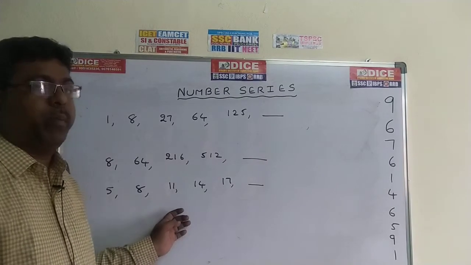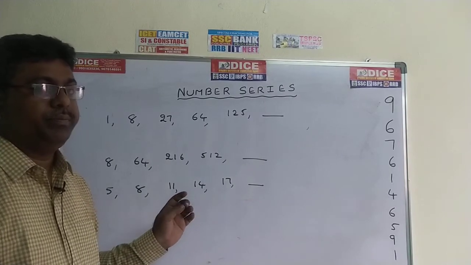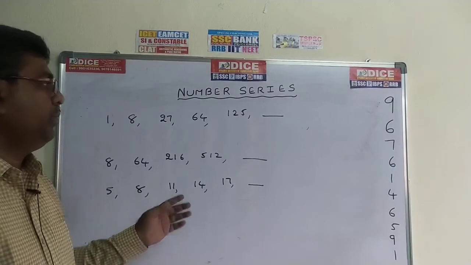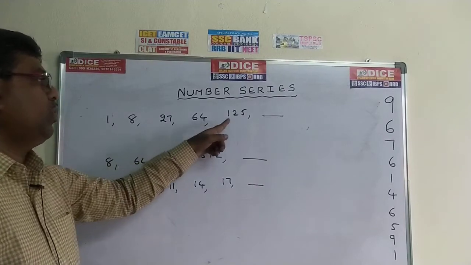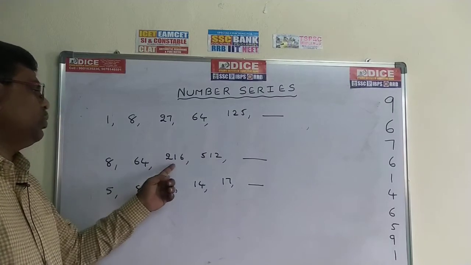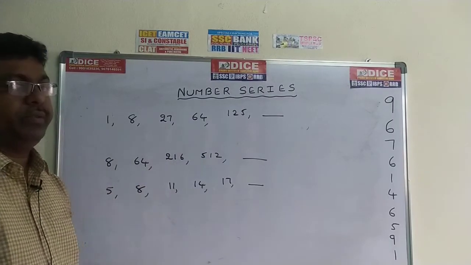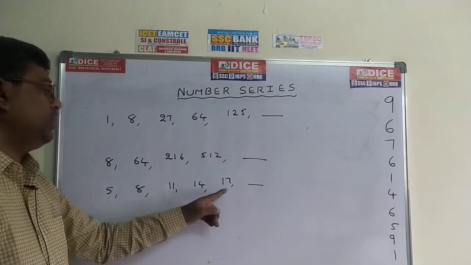Now come to the next problem. First of all, write down these three problems. Take 20 seconds time for you. Write down the problems. 1, 8, 27, 64, 125, dash. 8, 64, 216, 512, dash. 5, 8, 11, 14, 17, dash.